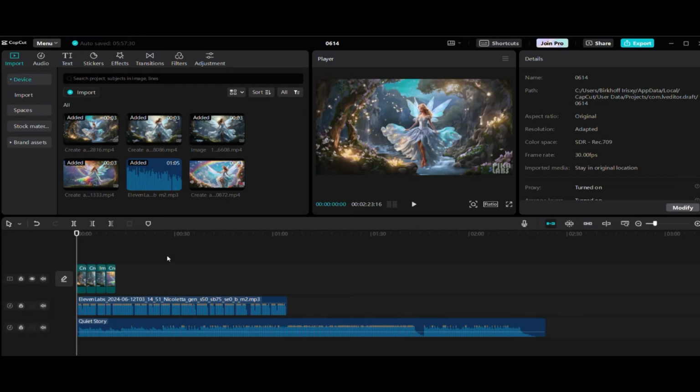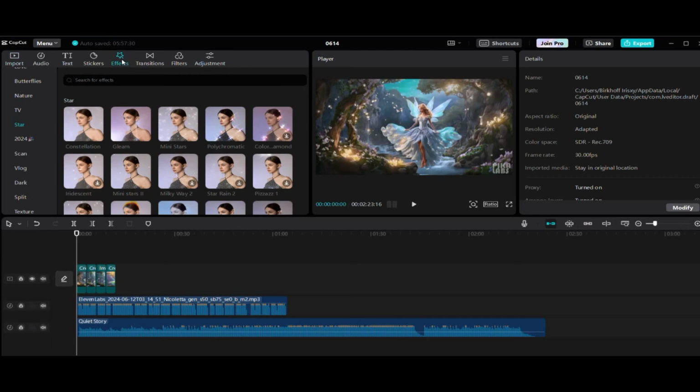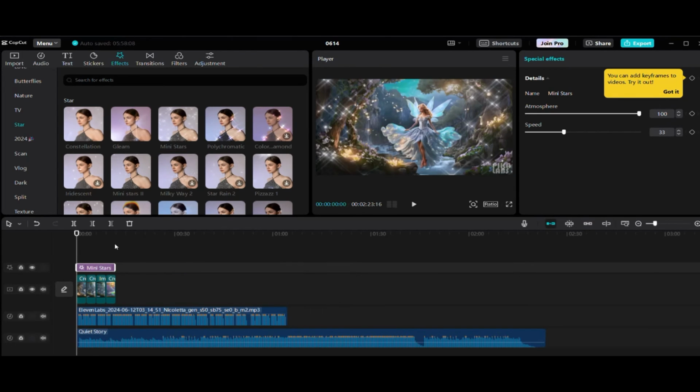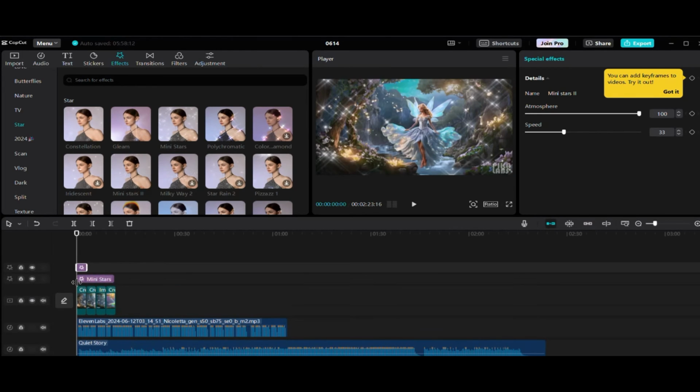With the effects, I like to use the one called Mini Star Effect because it looks amazing. To use the effect, go to the Effects section, navigate down, and select a star. As you can see, there are different effects to use, but I will use the mini star. You can choose to use only one or two, depending on the type of story you are editing. Place it on the timeline, and you can drag it on the entire timeline to apply it on the video.